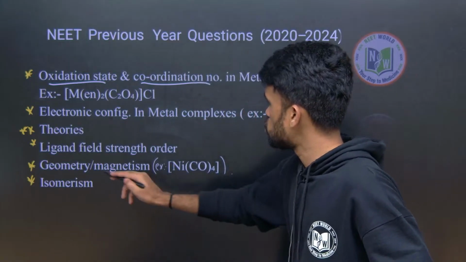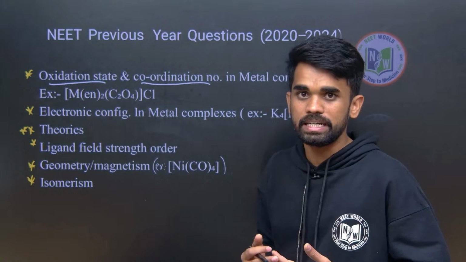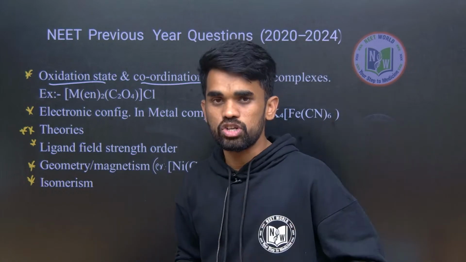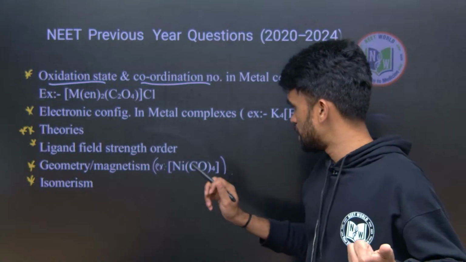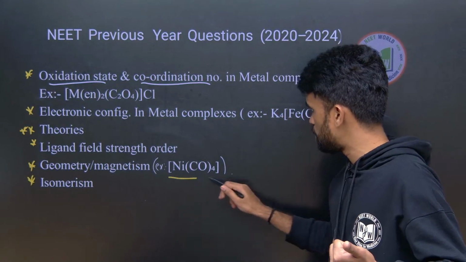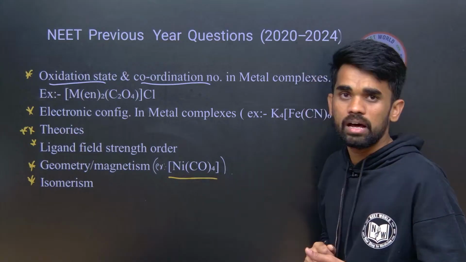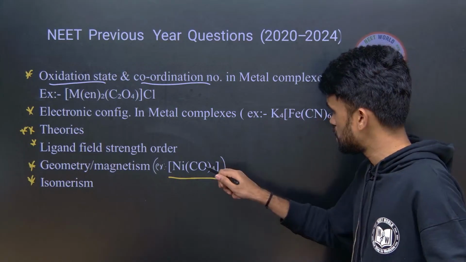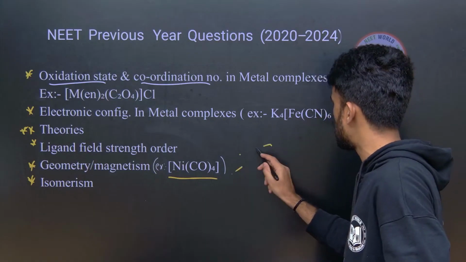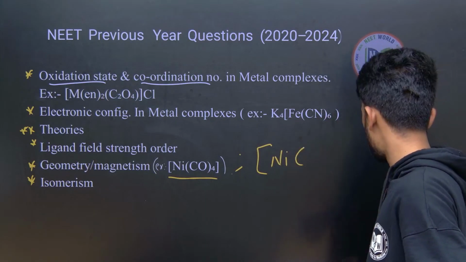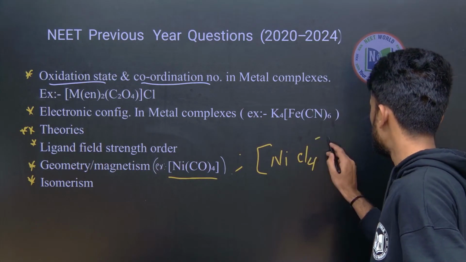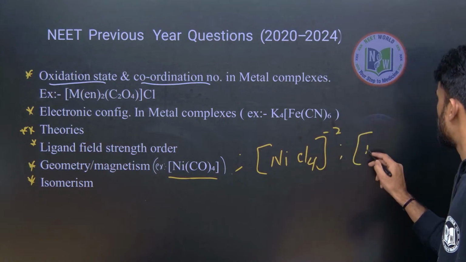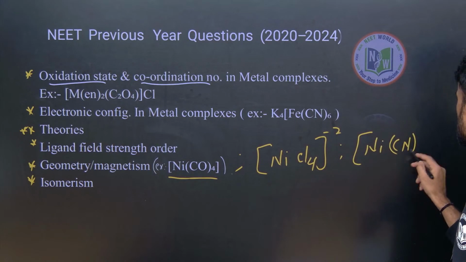Then next, geometry and magnetic nature. In order to find geometry, we need to know its hybridization, so valence bond theory is also very important. And then the magnetic nature, whether it is diamagnetic or paramagnetic. For example, they will give a tetra coordinated nickel complex with carbonyl ligand, Ni(CO)4, and sometimes NiCl4 with charge 2-, and one more complex, Ni(CN)4 with cyanide four times.